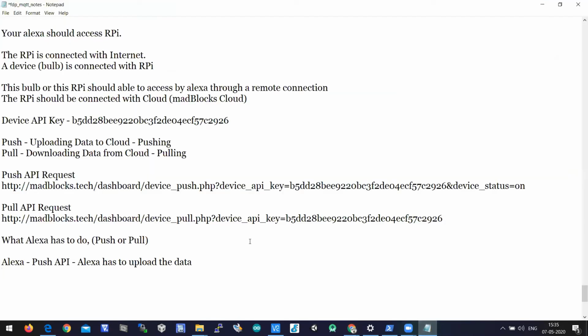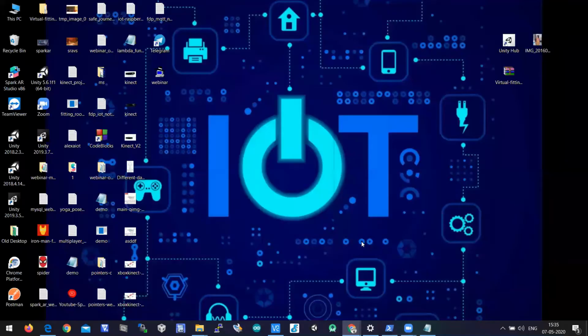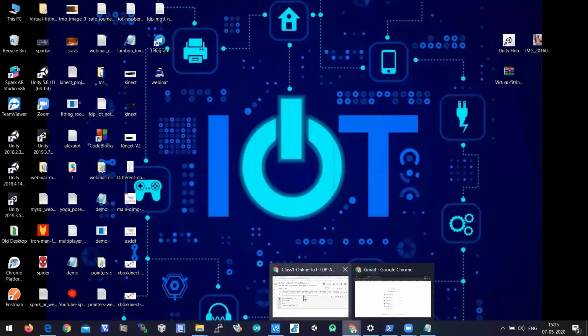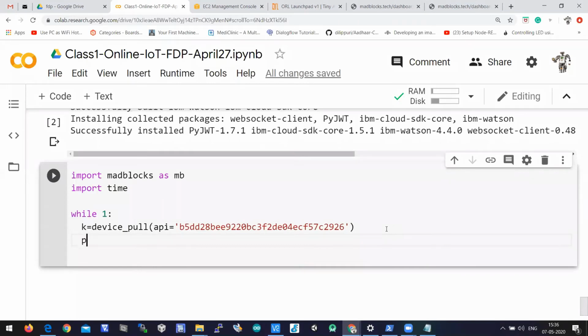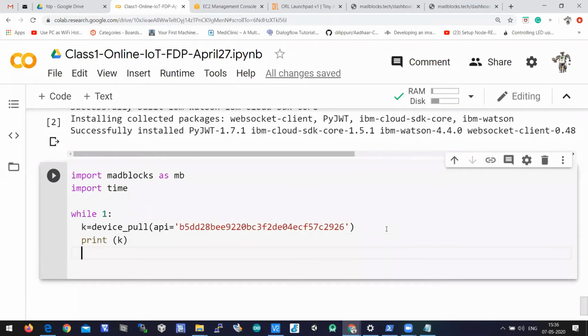I pasted mine here, right? You can have your own API key there. Then print of k, and time.sleep of, say, 2 seconds. So k equal to device_pull of API equal to the API key of your device. I pasted my API key, and you can have your own API key there. time.sleep of 2.